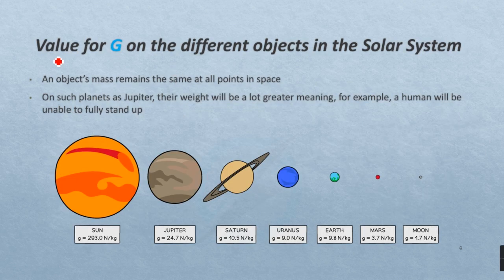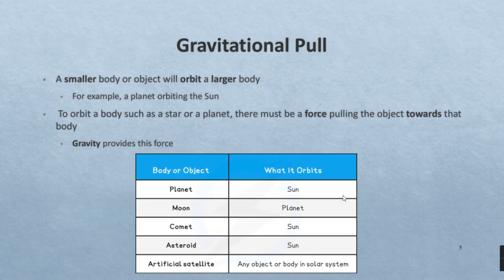Now this gravitational field is different for different planets in our solar system. So the sun has the largest mass, and hence it has the largest gravitational field strength or gravitational pull. And then compared down to Jupiter, which is lesser in gravitational field strength, but its mass is still quite high, and all the way to what we know as our planet, which is quite small, but has the g force, which is 9.8 Newton per kg.